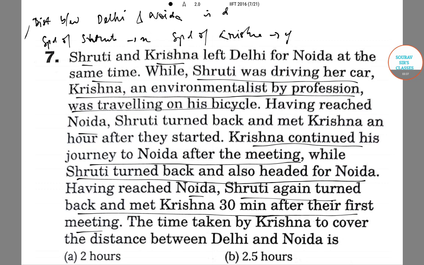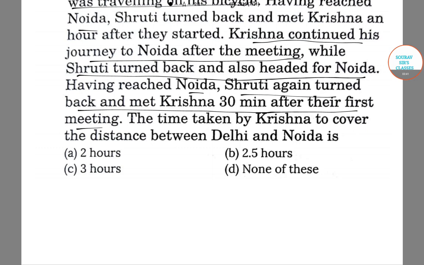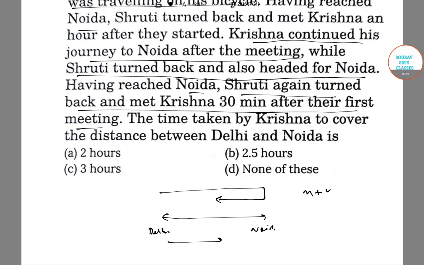Then they meet for the first time after 1 hour. See, this is Delhi, this is Noida. So Shruti goes and comes back midway, and Krishna is over here. So we get x plus y is equal to 2d.